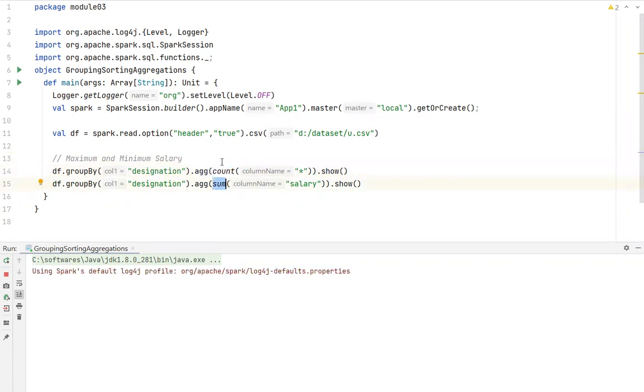All these functions are available inside this package, org.apache.spark.sql.functions. Inside that you have so many functions. Okay. Let it execute.